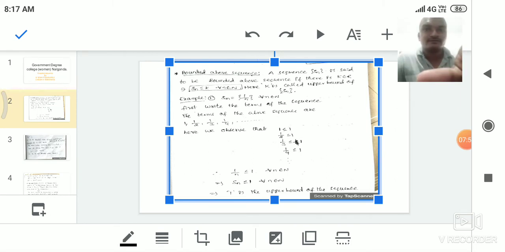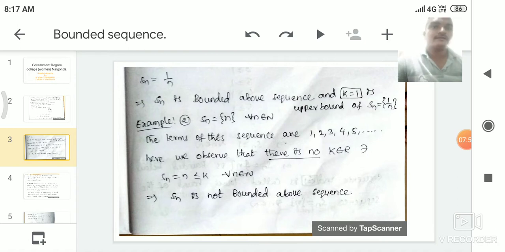Okay, next we see another example. Here Sn is a bounded above sequence and k equal to 1 is called the upper bound of the sequence Sn equal to 1 by n. See another example, Sn is equal to n for every n belongs to N, which is also a sequence. A sequence is nothing but a function defined from the natural number set to the real number set. First we write the terms of the sequence n: 1, 2, 3, 4, 5, 6, and so on. Here we observe that 1 is the least value of the sequence. Here we don't know the greatest value of the sequence.